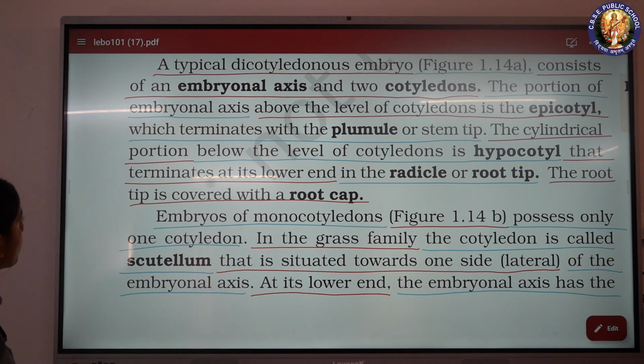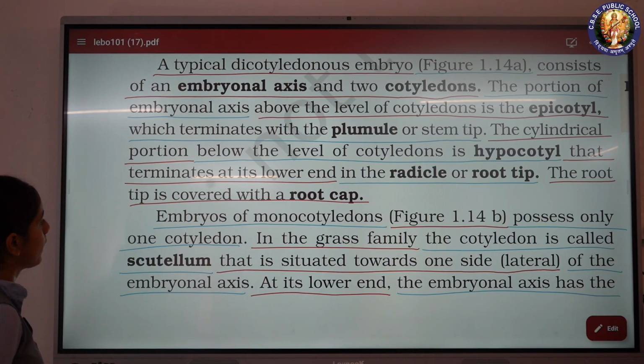The cylindrical portion below the level of cotyledons is the hypocotyl, that terminates at its lower end in the radicle or root tip. The root tip is covered with a root cap.